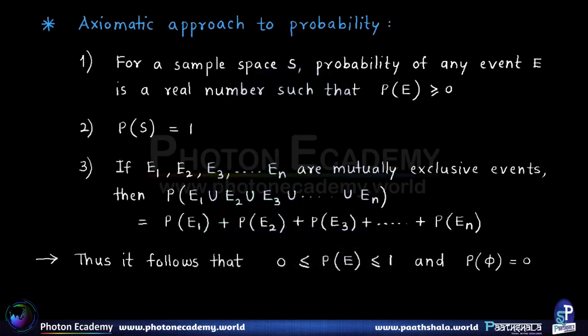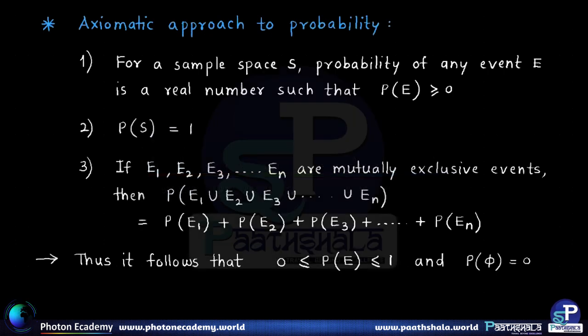First, for a sample space S, probability of any event E is a real number such that probability of E is always greater than or equal to 0. Secondly, probability of the sample space is equal to 1.